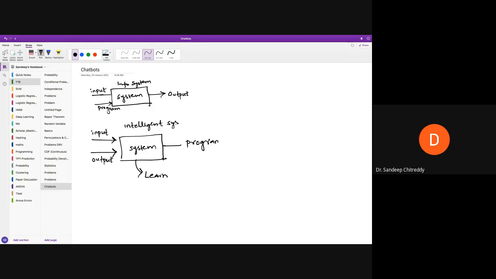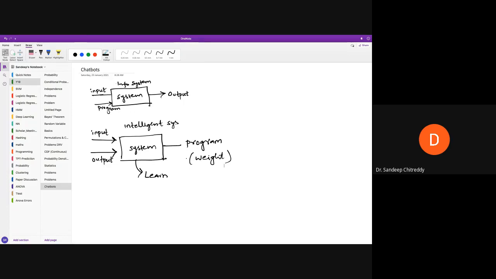When I say program, this is a more generic word, but what we actually find out is the weights of the models. You have internally this system model, and what you are trying to learn in an intelligent system is the parameters of the model, okay? If you take any intelligent system, this is what we are actually doing. More specifically, this is called a supervised way of learning because you are giving both input and output together.